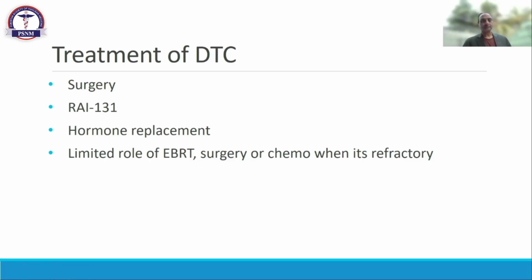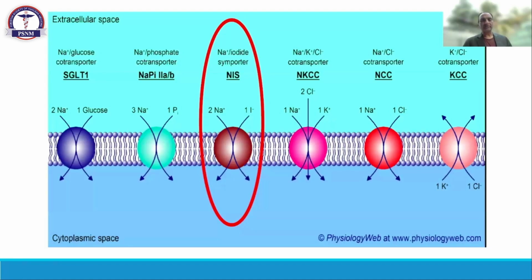First, I'll try to explain the basic mechanism. There are many transporters in the cell membrane, and one is the sodium iodide transporter. When two molecules of sodium go into the cell, it takes one iodine with it. So this sodium iodide importer is very important in iodine therapy.